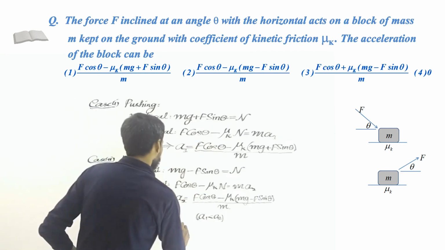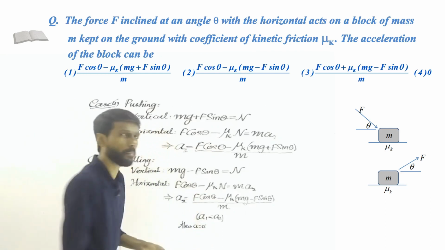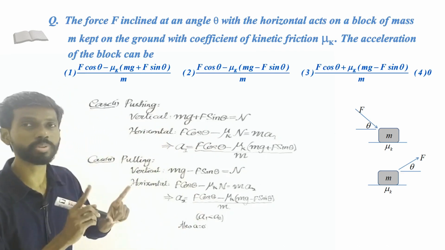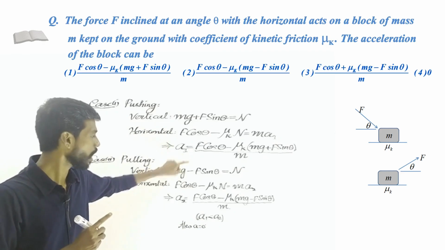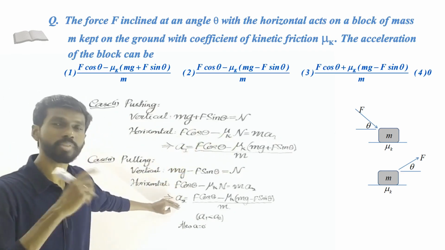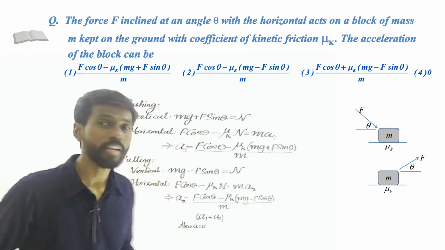So there is another possibility: acceleration can be zero. That is also one of the possible answers, right? If the object moves, the acceleration may be this or this, depending upon the direction of the force. But if the object does not move, that is also one possibility, acceleration can be zero, so that means the answer can be